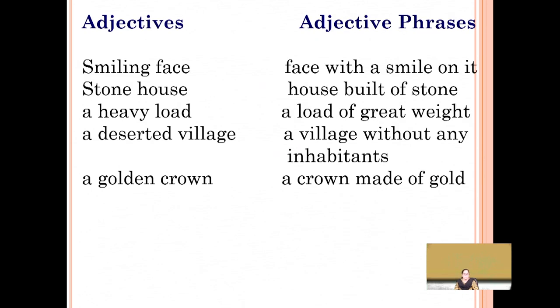Okay. Talking about the adjective phrases, you have the adjective smiling face, but when you have to change it into an adjective phrase, you have to add a few words to it, and it becomes face with a smile on it. A stone house will become house built of stone. A heavy load, a load of great weight. A golden crown, a crown made of gold.